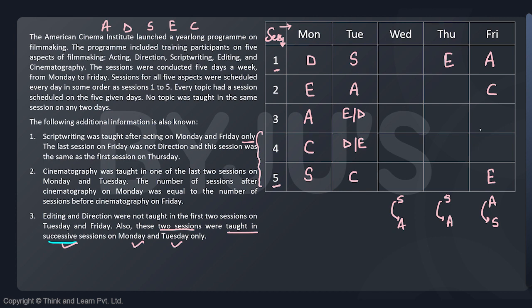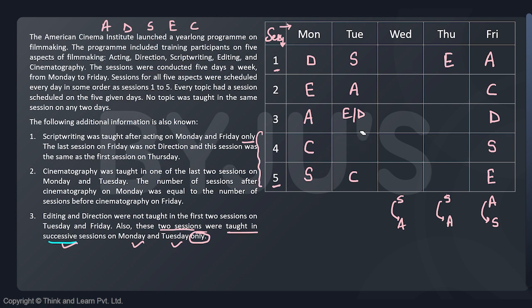One is D and one is S. Now, once again, this is important. E and D should be consecutive only on Monday and Tuesday. So on Friday, I cannot have E and D consecutive. So I can't write D here. Otherwise, D and E would be consecutive. So I will have to write D over here. That automatically means I will have to write S here.